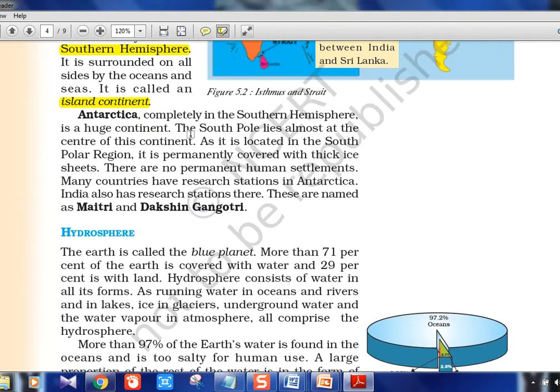Antarctica is completely in the southern hemisphere, again a huge continent. The South Pole lies almost at the center of this continent. In the South Polar region there are no permanent human settlements. Actually it's not allowed also; only for research and some scientific purposes it is allowed now. And the Indian missions are Maitri and Dakshin Gangotri. This is, I think, an old edition of the textbook. The latest one has more.